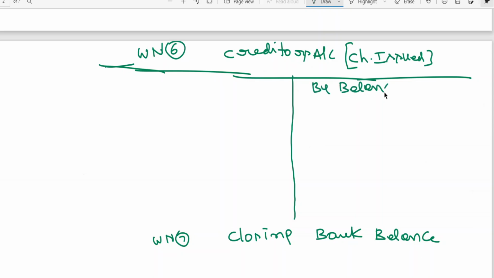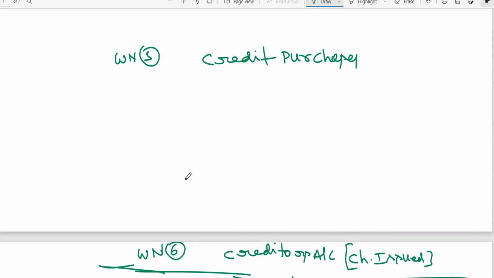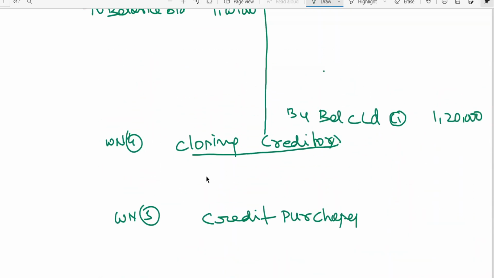My balance brought down 1 lakh, and it's already 20%. I think we can complete this here using creditors.